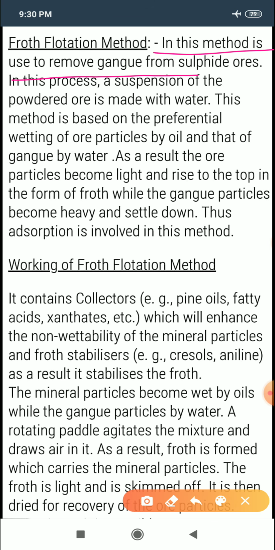So it is used for the extraction of those metals in which the ore particles are wetted by oil and gangue particles are wetted by water.